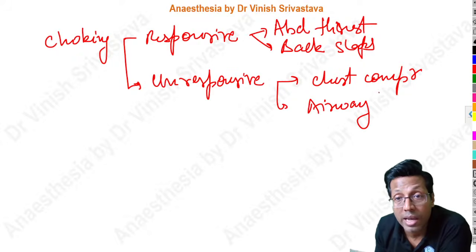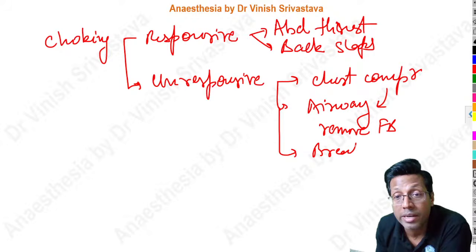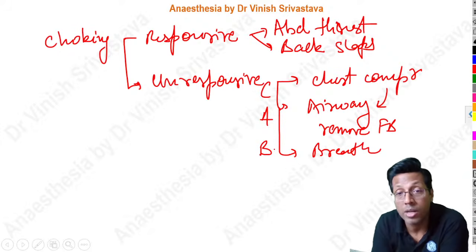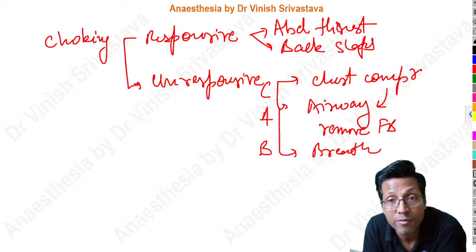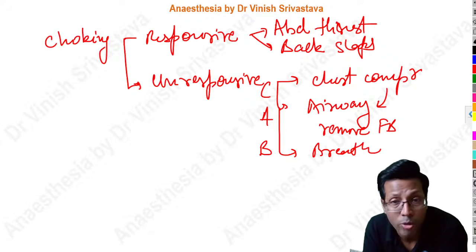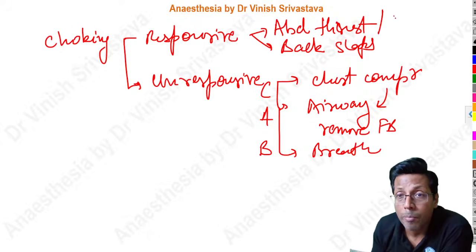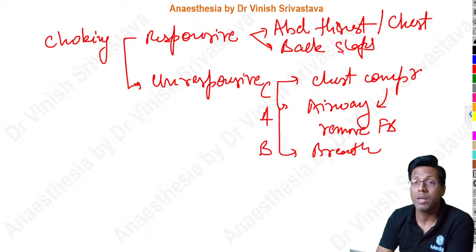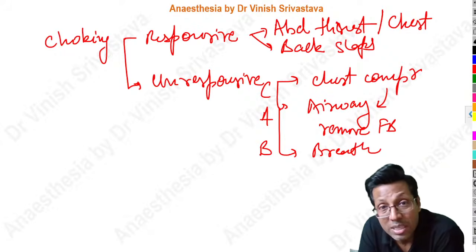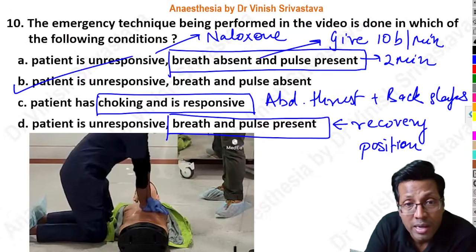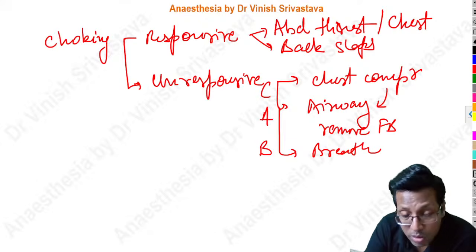When you are checking the airway after giving chest compressions, if you find the foreign body, you remove it, and after that you give breaths to the patient. It's the same thing as CAB. So when you're going to give breaths, remove the foreign body before that. So for an unresponsive patient, we will give chest compressions followed by airway, remove the foreign body and then give breaths. For a responsive patient, abdominal thrusts and back slaps. If it's an infant or a pregnant lady, I'll be giving chest thrusts followed by back slaps. Clear, guys? So these are the new guidelines for choking. Rest everything else remains the same, right? These are the 2025 guidelines. So we have seen this image also, this video as well.